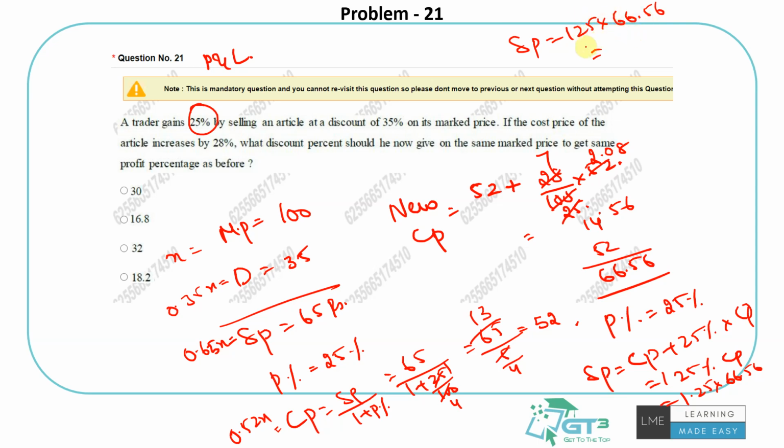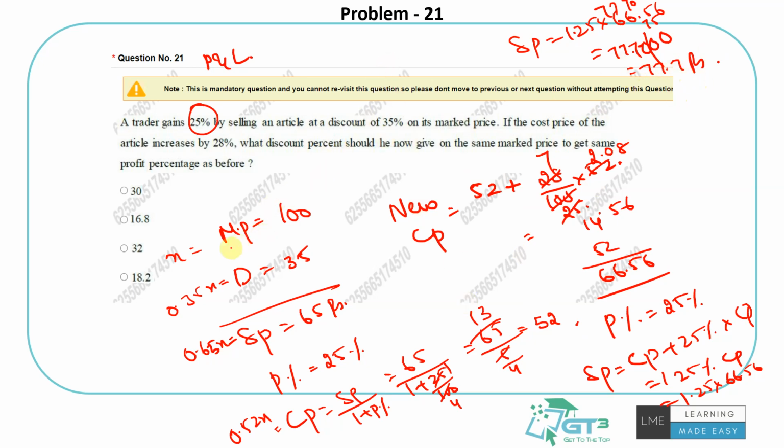If you do it quickly, 125 6s it will be 750, 125 5s it will be 625. So it will be 700. No, sorry, 600. No, 700 only. 777. Okay, it's 1.25, no? So it will be 77.77 rupees is the selling price. I've done it without the calculator, but if you use the calculator, you will get that. Finally the person should sell at 77.7 rupees.